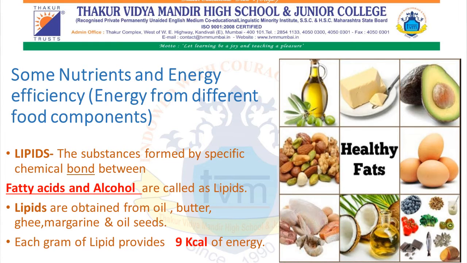The main difference between lipids and fats is that lipids are a broad group of biomolecules, whereas fats are a type of lipid. Fats are stored in the adipose tissues and under the skin of animals. They are mainly used as an energy storage molecule in the body. We obtain fats and lipids from ghee, oil, oilseeds, etc.